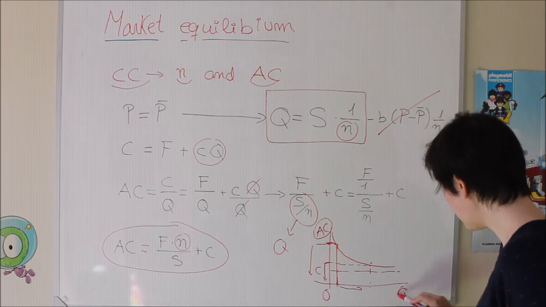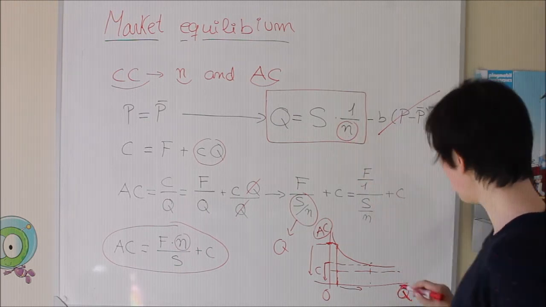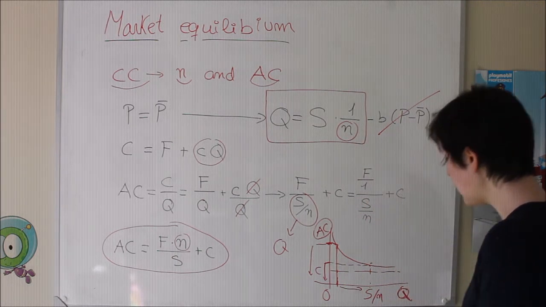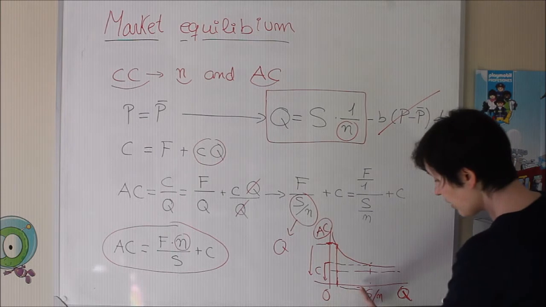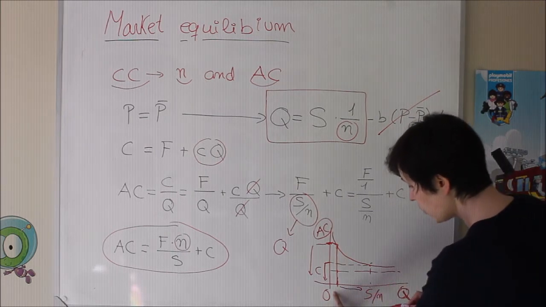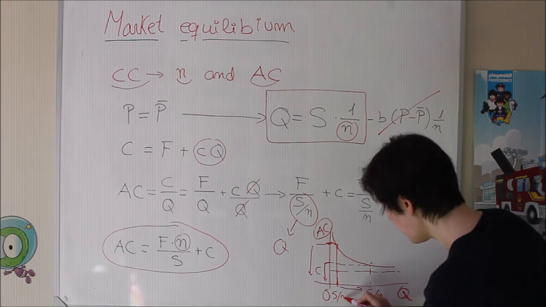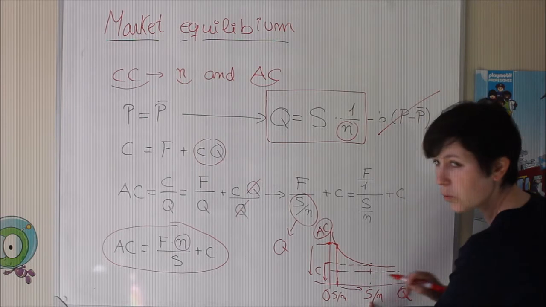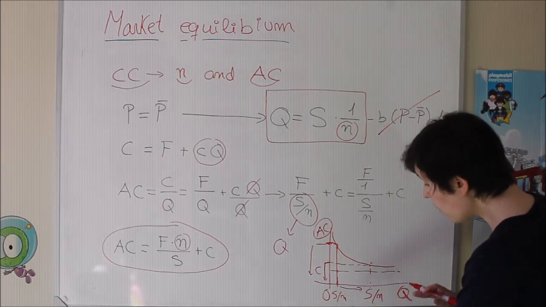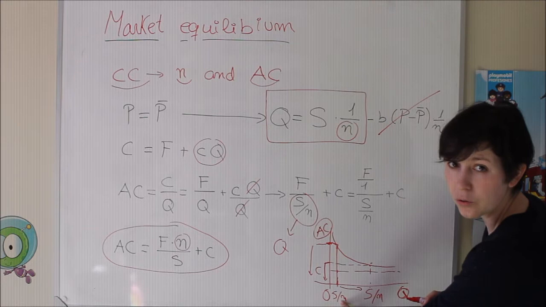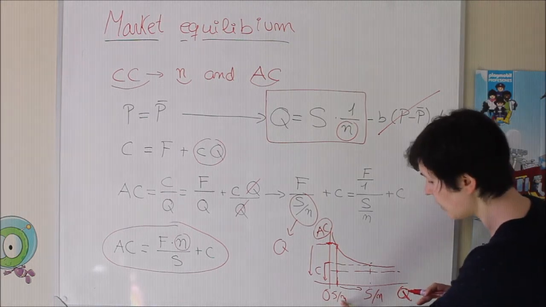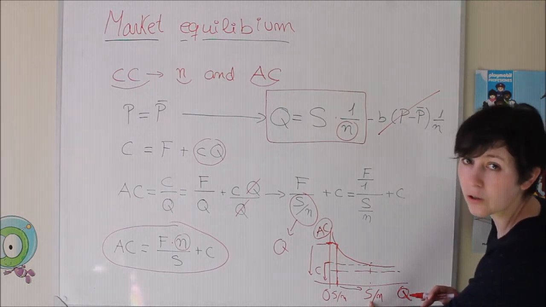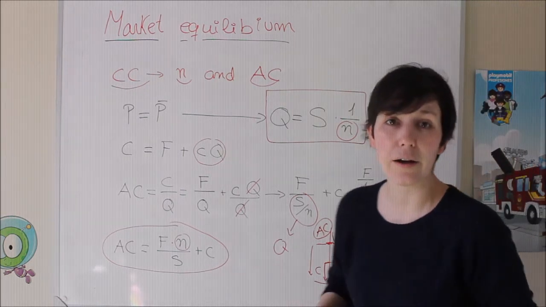Take care that quantity, which is here, we said is the size of the market over the number of firms. So if the size of the market increases, it was here, right? We were here. If the size of the market increases, that means this value is going to increase, so go to the right side, it's higher. Or it can also be the case that the number of competitors, which is n, decreases. If n decreases, the quantity that you are going to produce is going to be higher because you are going to face a higher demand.